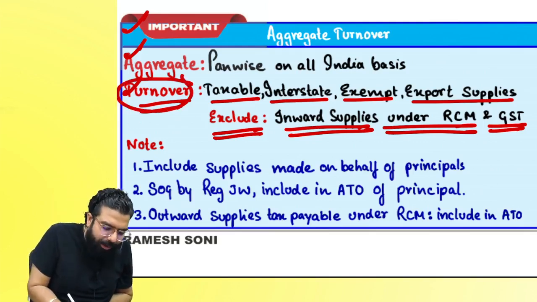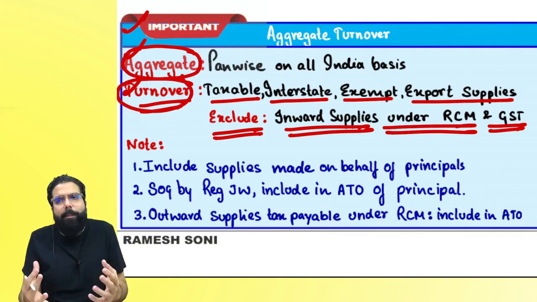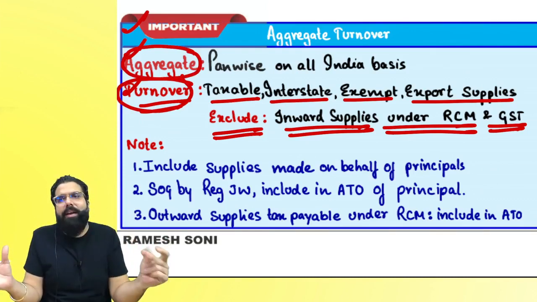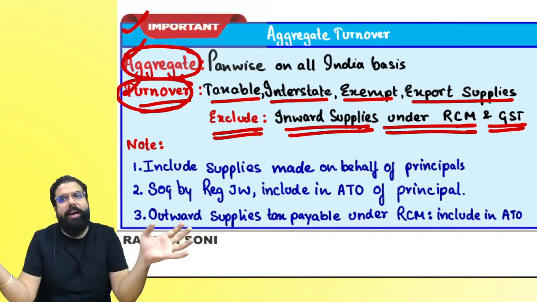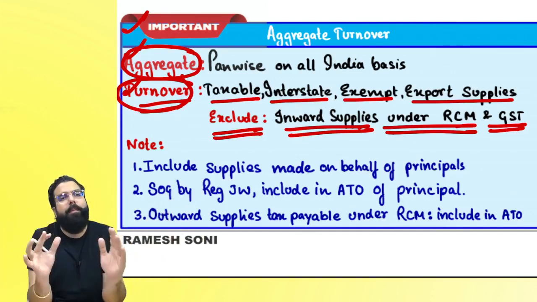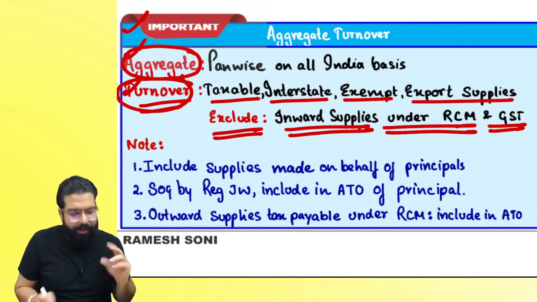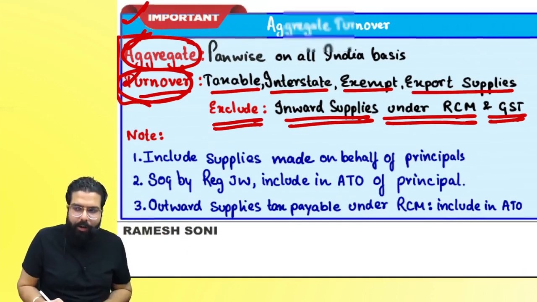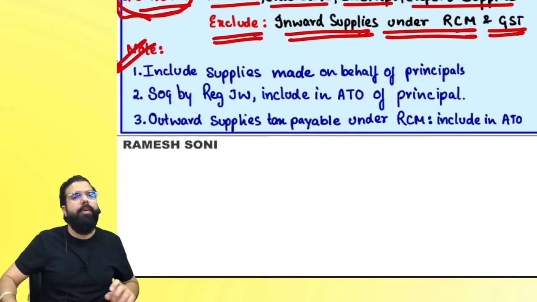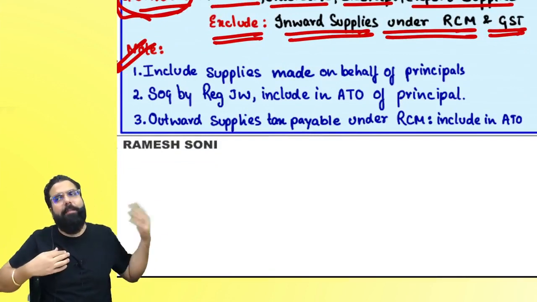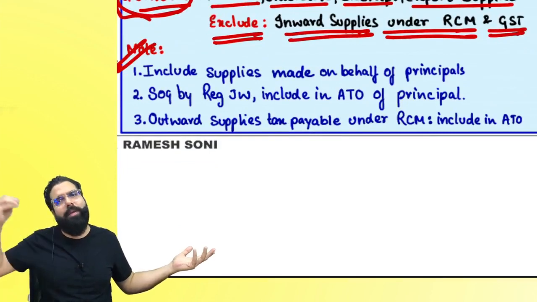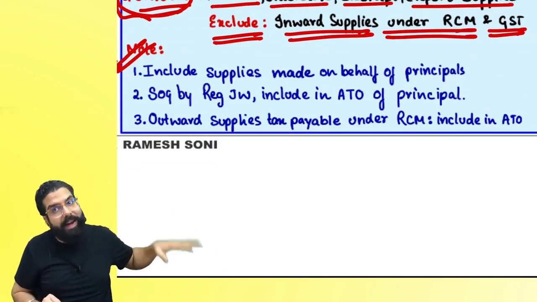Turnover should be aggregated, which means under your PAN, whatever registrations are there, all the turnover has to be aggregated. All India turnover under your PAN has to be put together, and then you get the aggregate turnover. If I am an agent supplying on behalf of the principal in my own invoice, that is my turnover.